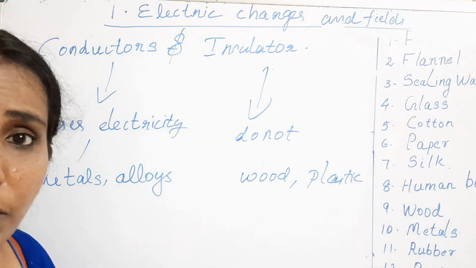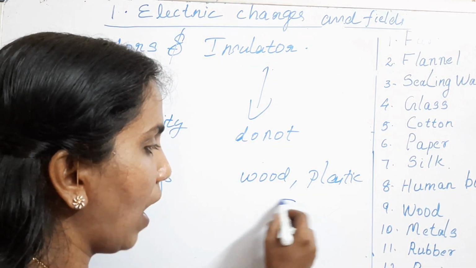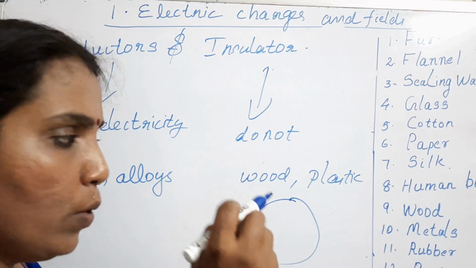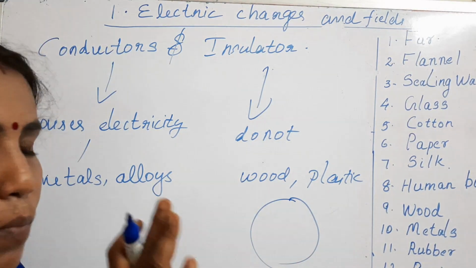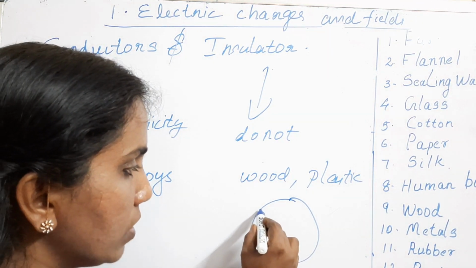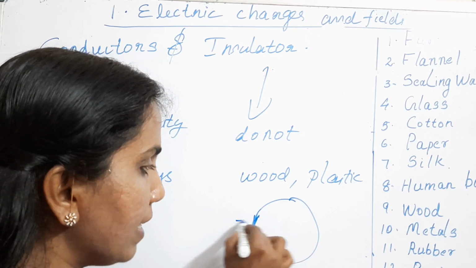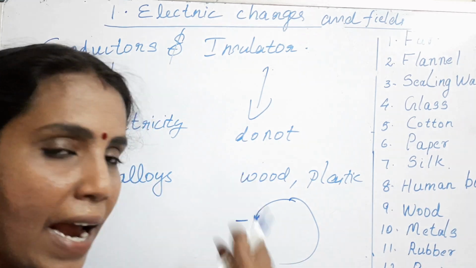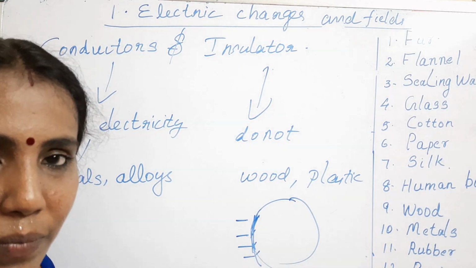But what makes the difference is this: in the case of an insulator, suppose you have a plastic ball. When you rub this plastic ball with something, suppose it gets charged negatively. Suppose this is the region where you rubbed. This negative charge stays over that region only, where you rubbed. The charges will not move from there.